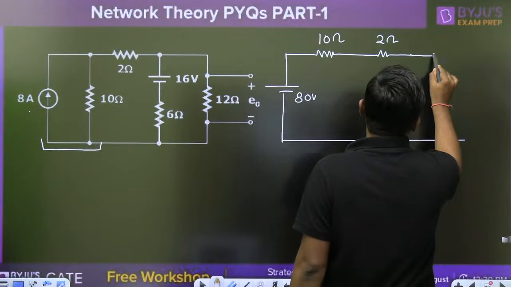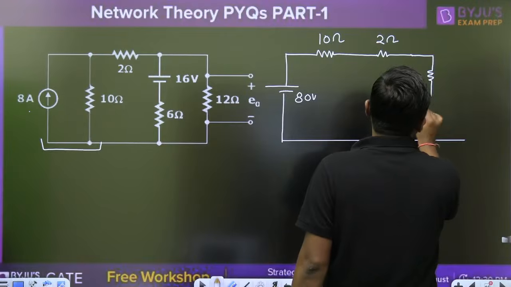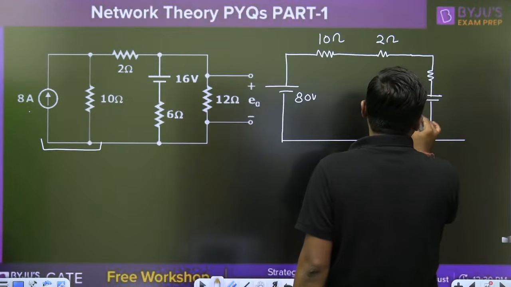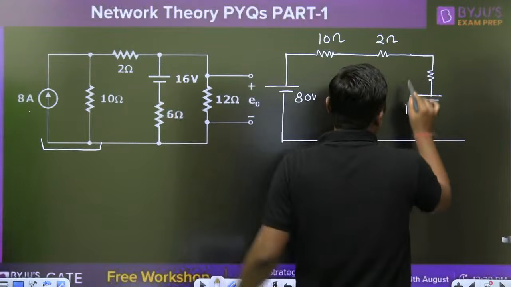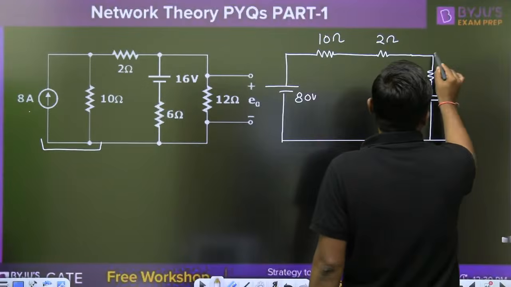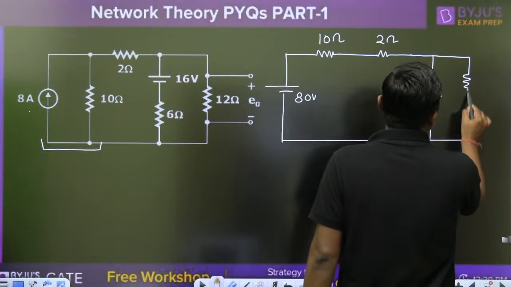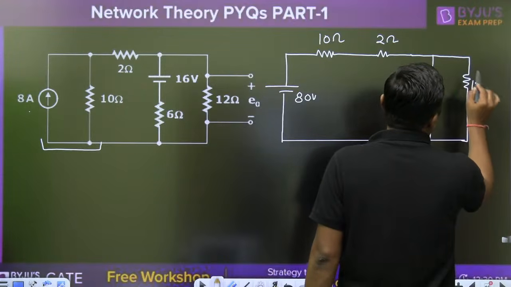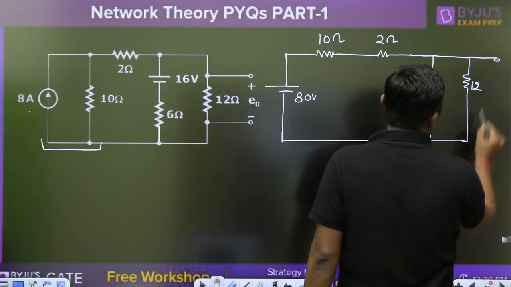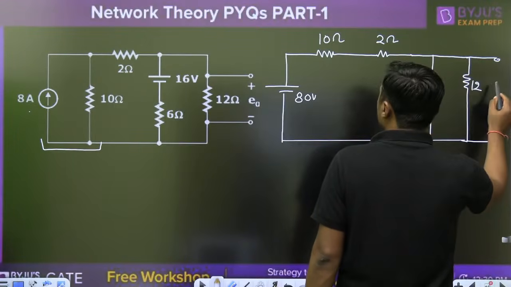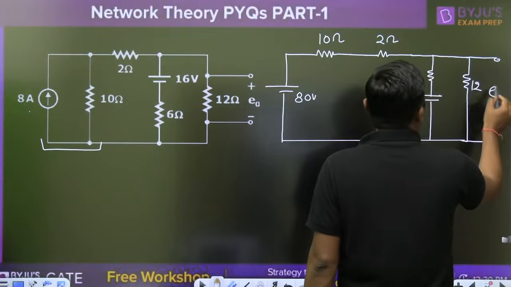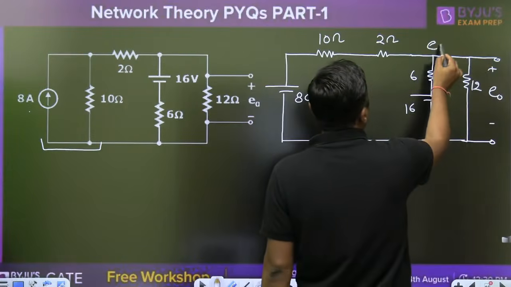You can change the position because these two are connected in series, 6 ohm, and this is the 12. Now you have to find this E naught. This voltage is also E naught.